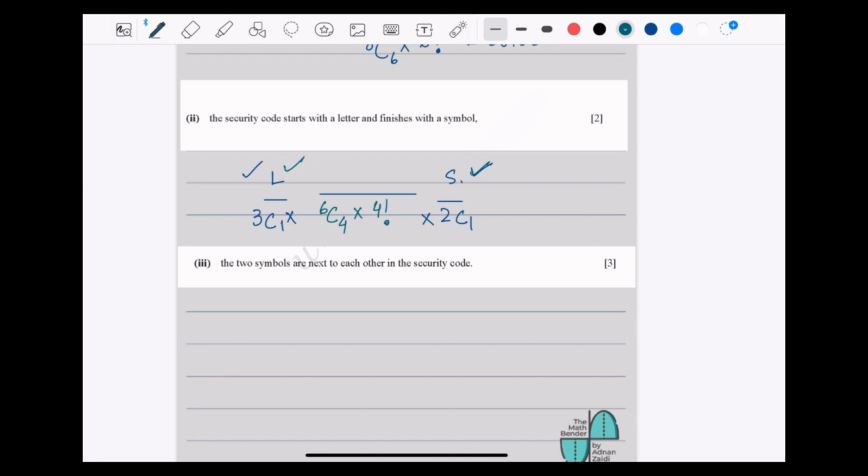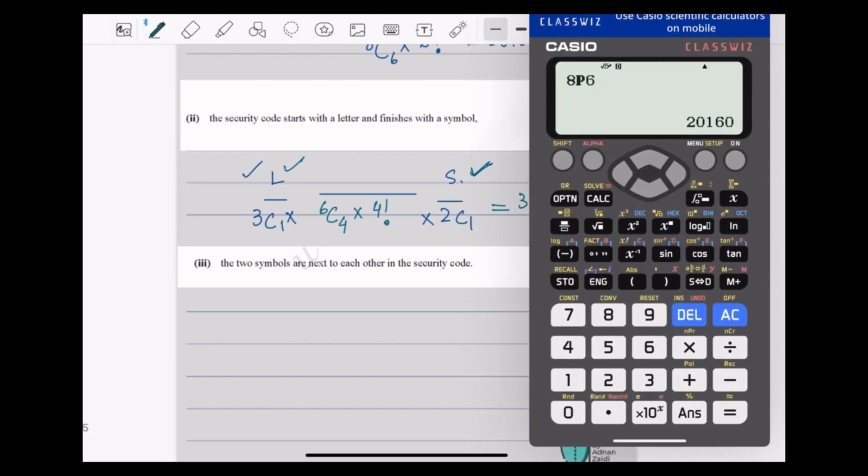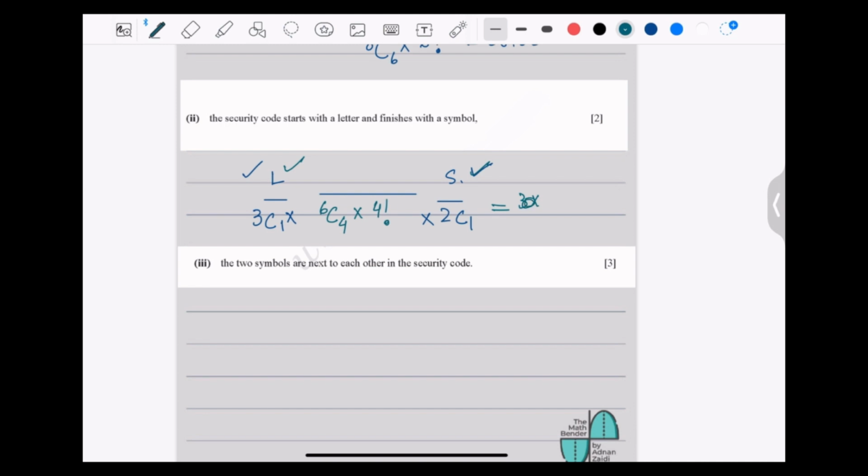So this is going to be 3C1 times 6C4 times 4 factorial times 2C1, which is 2. This gives you a total of 720 ways.